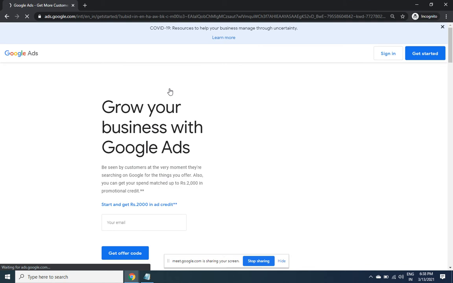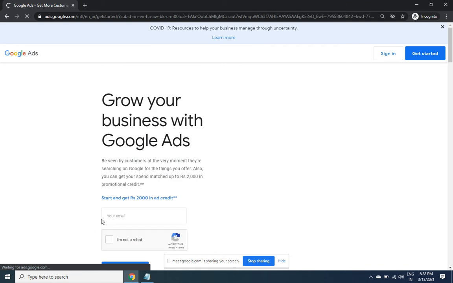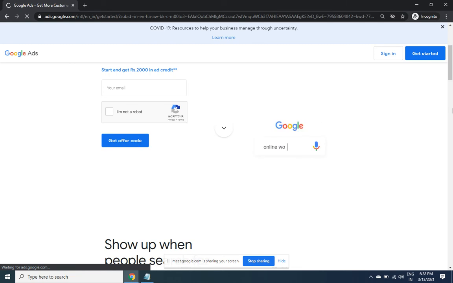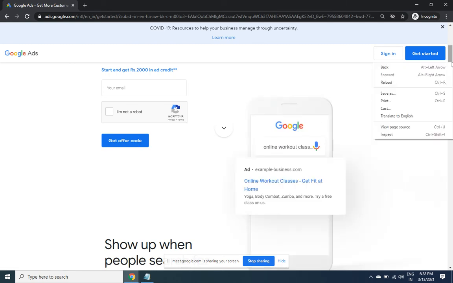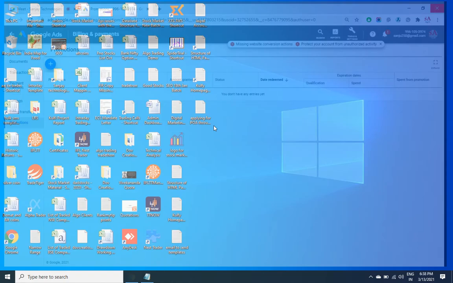For each email ID, one promo code will be provided. Just enter your email ID. Click on get offer code. Within 5 minutes, you'll be getting the code. Immediately, you can use it. So this is the advantage of the promotional codes. Cash deposit, I've told you.